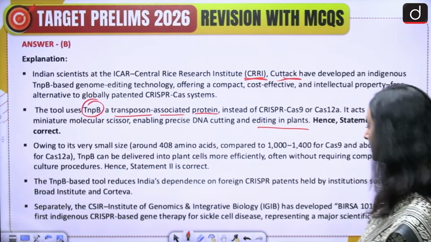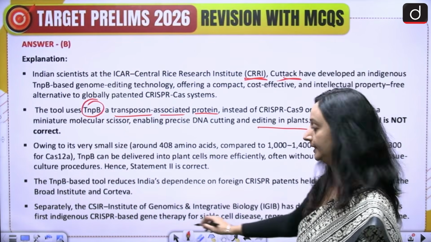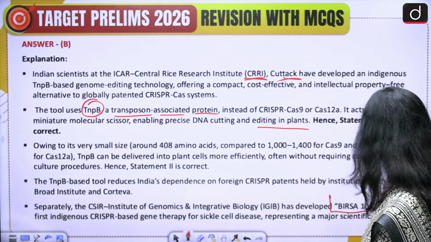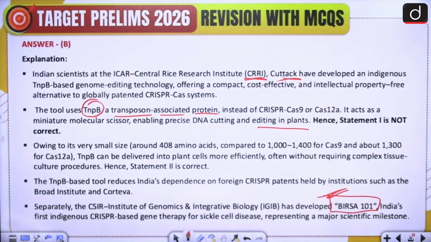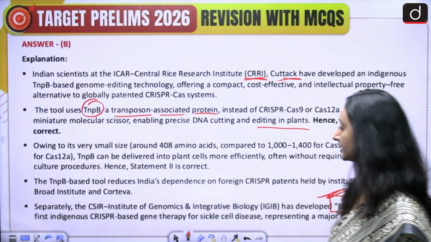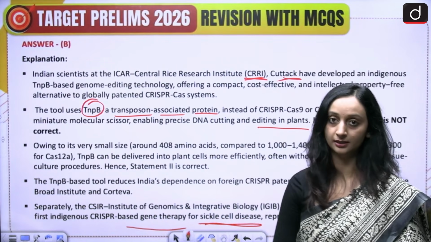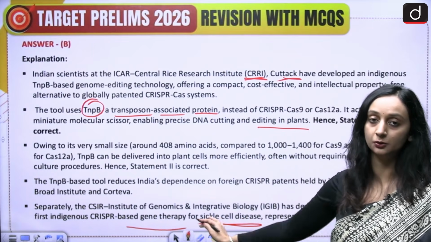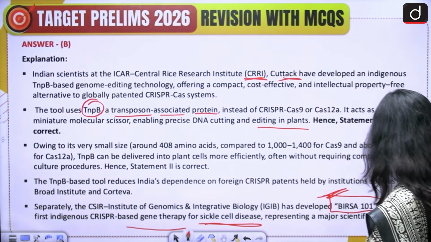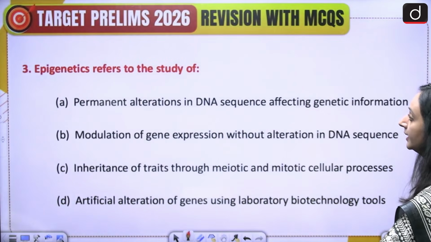Now, additionally, something else has also been developed indigenously, that is BIRSA 101. BIRSA 101, which is our first indigenous CRISPR-based gene therapy for sickle cell disease. So this is something that we also need to keep in mind. Now let's move on to the third question.